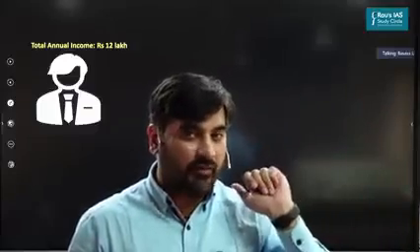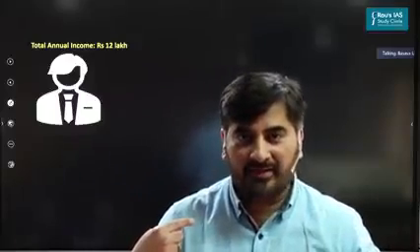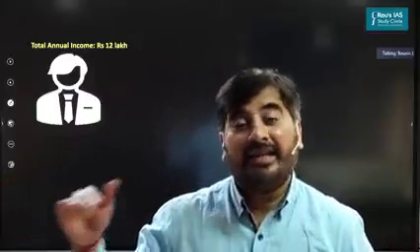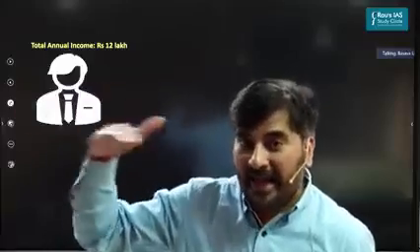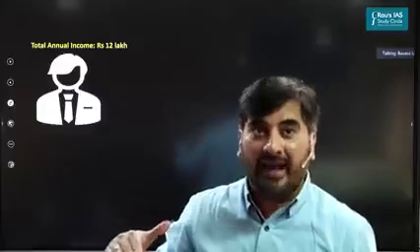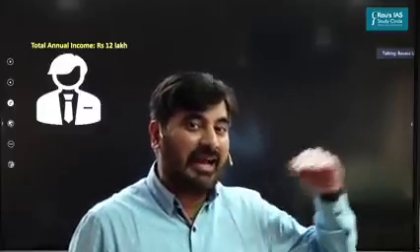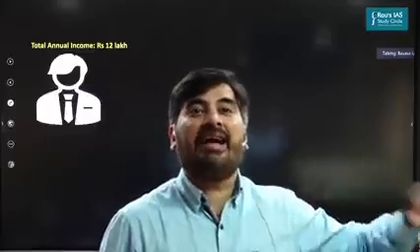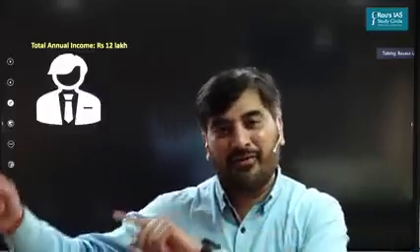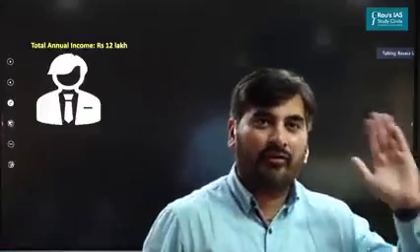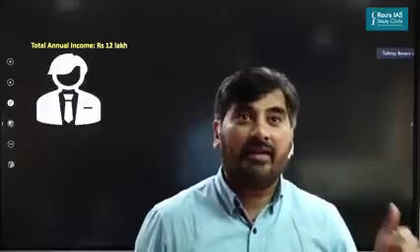So I'll make it simpler for you. Whatever income I'm earning, except from virtual digital assets, I'll pay tax. But is it a flat tax which I'm paying? I'm not paying any flat tax. I'm paying tax according to the tax slab I belong to, right? But if I'm earning income from virtual digital assets, is there any tax slab? No, it's a flat tax rate of 30%. So irrespective of whether you earn 5 lakhs or 50 lakhs, everyone would have to pay 30% tax on crypto assets. Are we clear now?